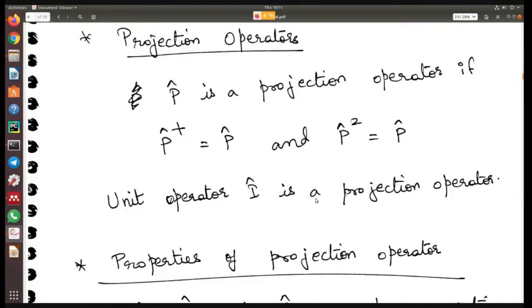Then we also looked at projection operators. So there are two conditions for an operator to be a projection operator. One condition is that P dagger is equal to P. This is the same as the Hermitian operator condition. In addition to this, there is another condition, which is P square is equal to P. Okay. So if both these conditions are satisfied, then you say that the operator P is a projection operator.